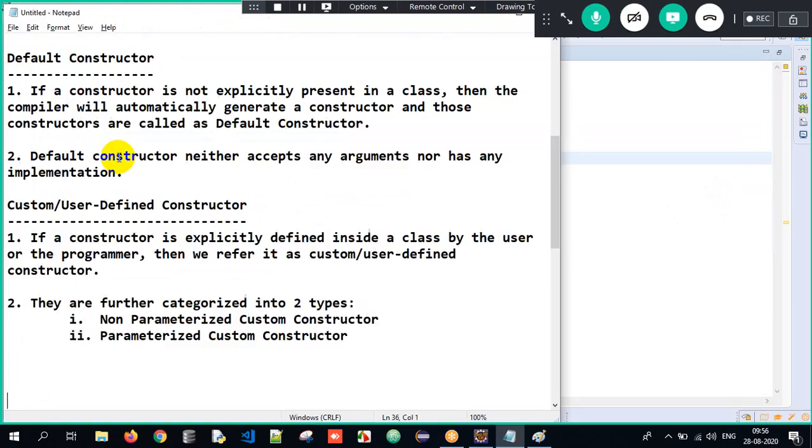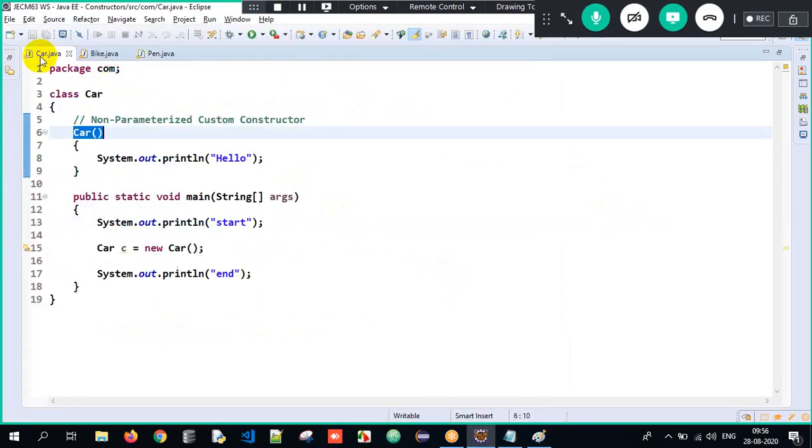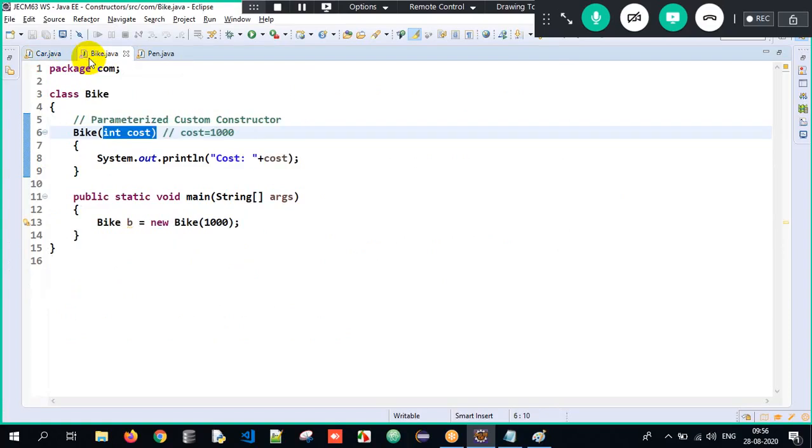What is a custom constructor, sir? If a constructor is explicitly defined inside a class, if the user or the programmer is explicitly defining the constructor inside a class, we call it a custom constructor. And they are categorized into parameterized and non-parameterized. That is what I did in the first and second example. I am explicitly defining the constructor, so therefore it is a custom constructor, and this is a non-parameterized custom constructor. In the second example, I have explicitly defined the constructor, it is a custom constructor, but this is a parameterized custom constructor.